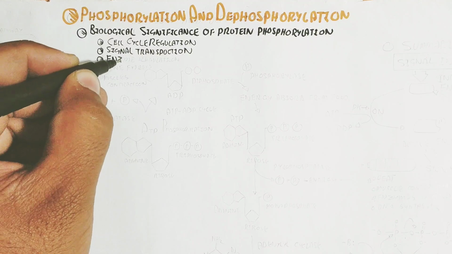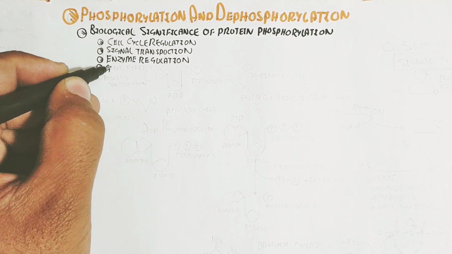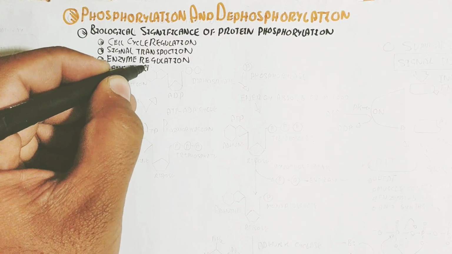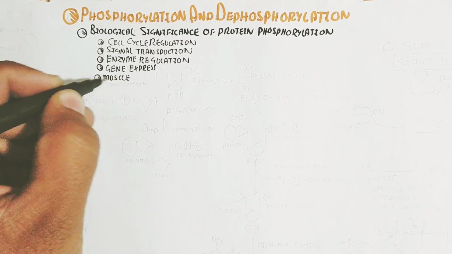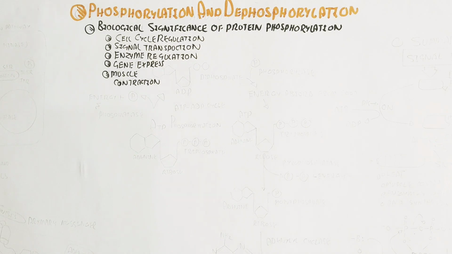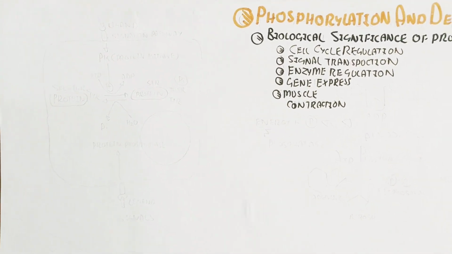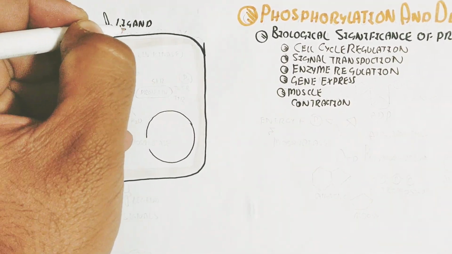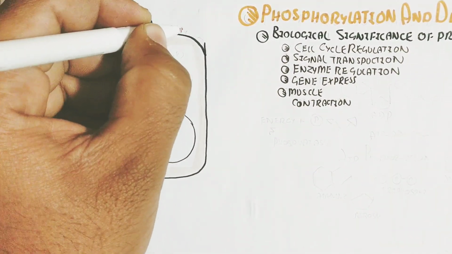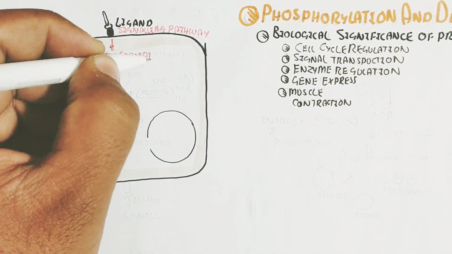Signal transduction is also important, for intracellular signal transduction, enzyme regulation, and gene expression. Also, muscle contraction requires the phosphate group. So let's understand with the model of the cell. If you think about it, the primary ligand, the primary messenger, can be growth hormone, insulin, or some other thing, which creates the signaling pathway.